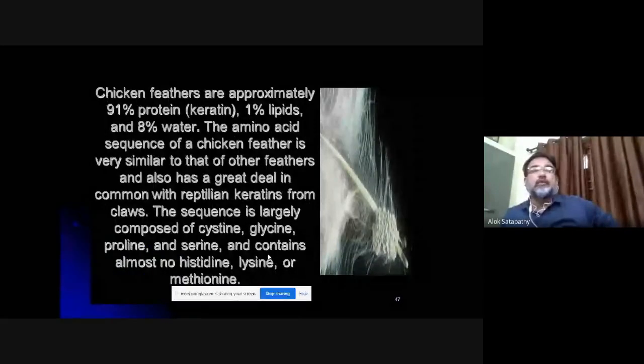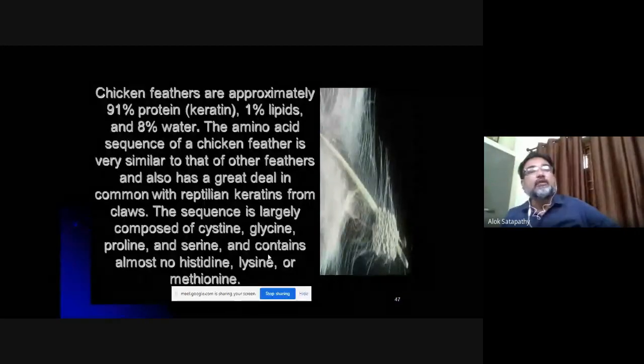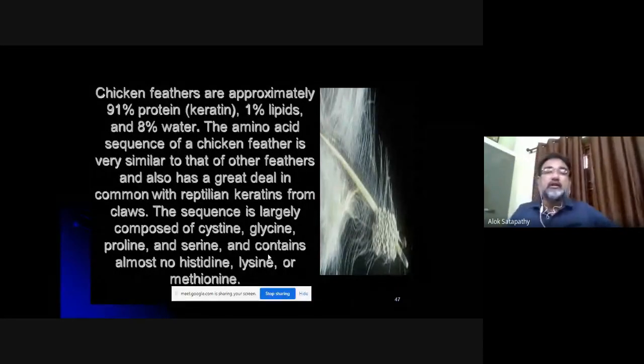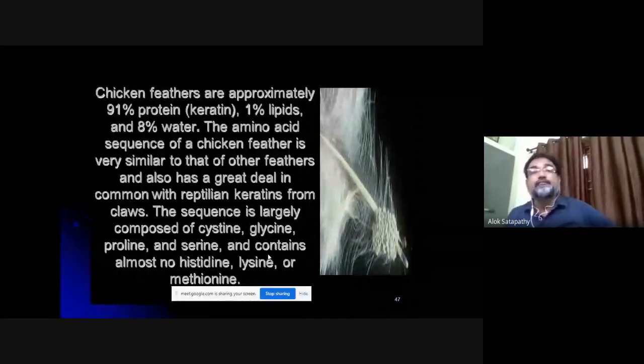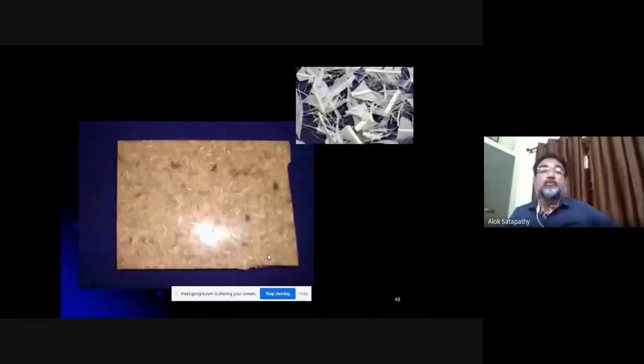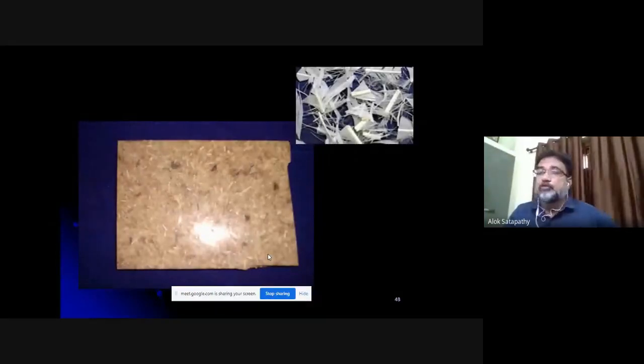Now these chicken feathers, what do they consist of? They consist of about 91% protein, 1% lipid, and 8% water. The amino acid sequence of chicken feather is very similar to that of other feathers, and also has a great deal in common with the reptilian keratin from claws. The sequence is largely composed of cysteine, glycine. These are the other chemical constituents that a feather has. As mechanical engineers, we are not bothered much about the chemistry. We are bothered more about the physical, mechanical, and microstructural properties.